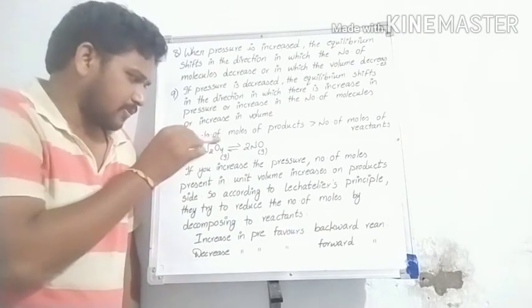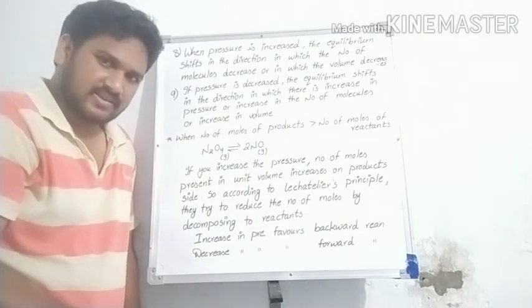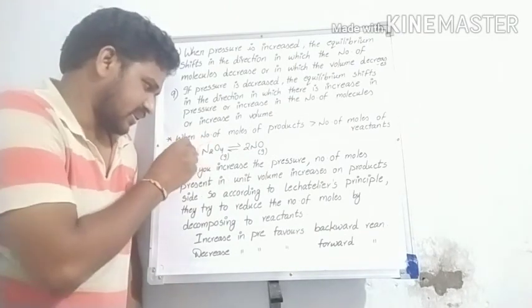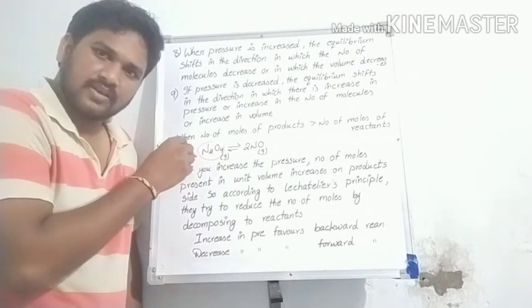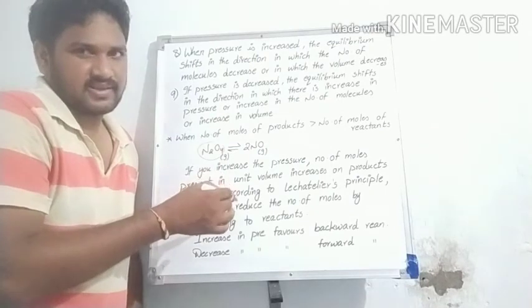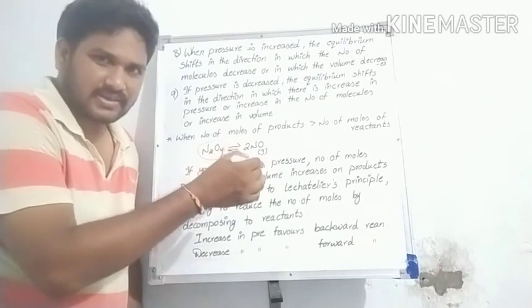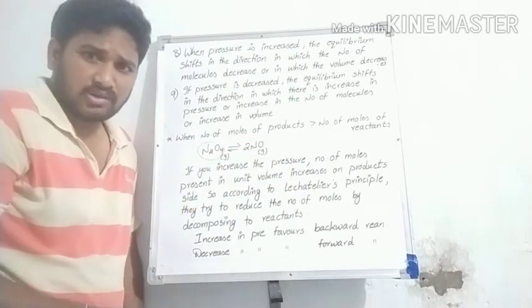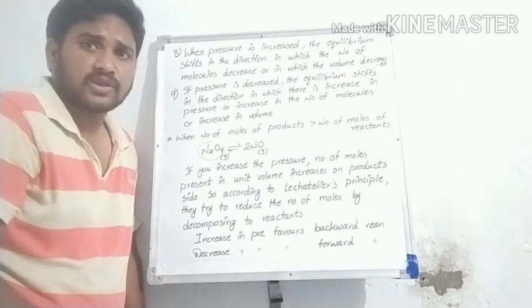Sir, if the pressure increases on this side, then on the left-hand side the pressure... The equilibrium shifts to the side that decreases the pressure. Decreasing the pressure is nothing but increasing the volume, because pressure and volume are inversely proportional.